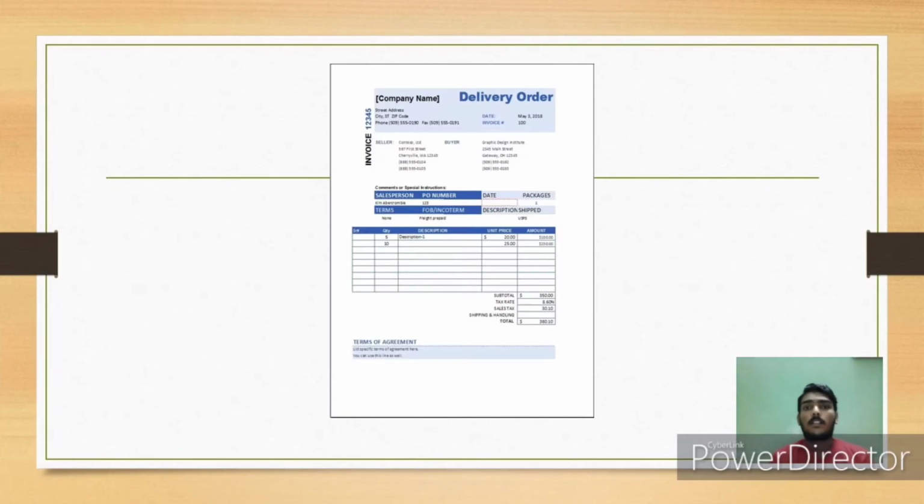This is one of the examples of the official receipt. Normally it contains the number of the cheque and from whom we received the money, and the main thing is the date, and another main one is the particulars, which means what things they buy, and the main is the amount. All the things are written in the official receipt.